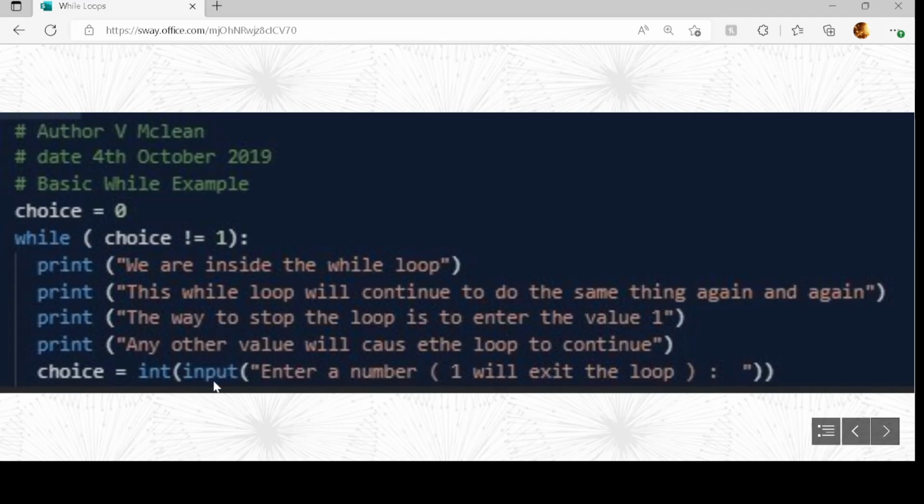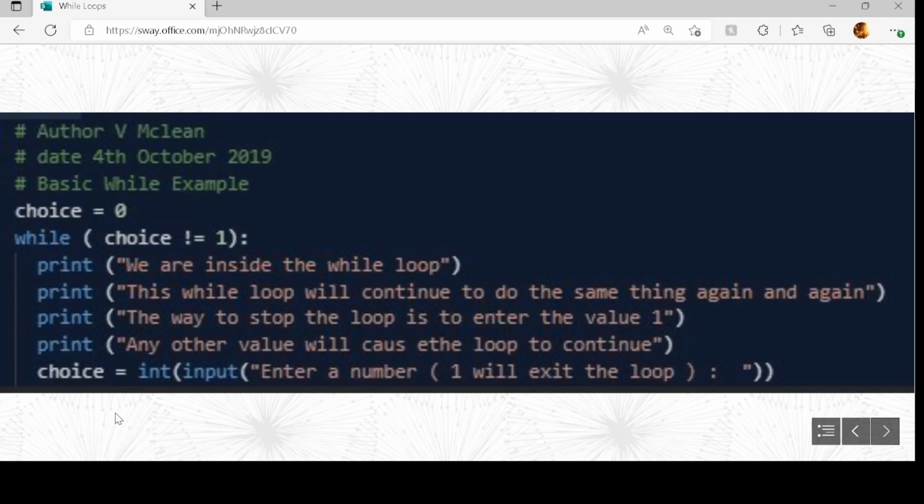We read it in using the keyword input, and we're automatically casting it as an integer, and we're storing it inside choice. Then we just jump back up to the top of the while loop again, and while choice is not equal to 1, so if they choose 1 at this point, we just jump out of the loop.